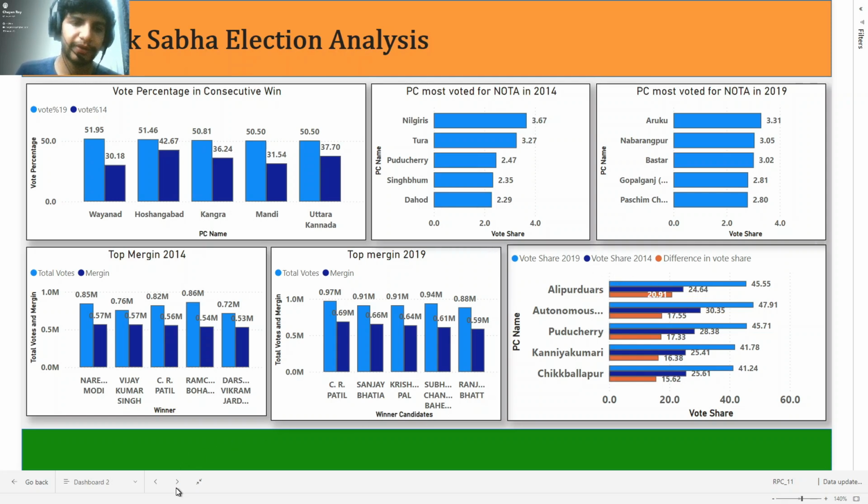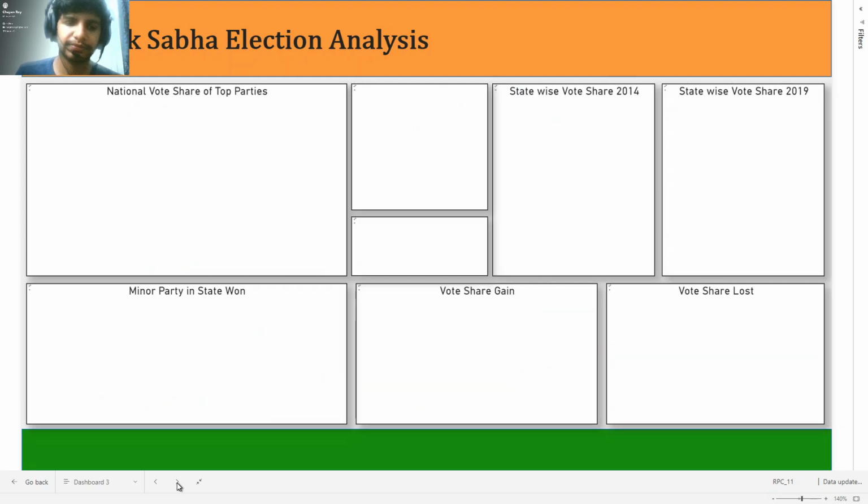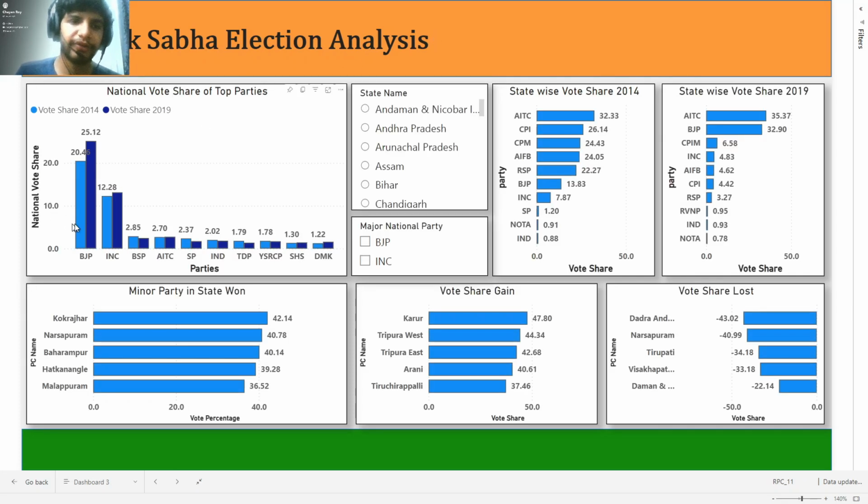Next we will see the national vote share of the top parties. First of all, we can see the BJP is performing way better than its competitors.